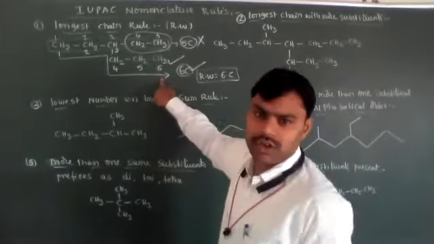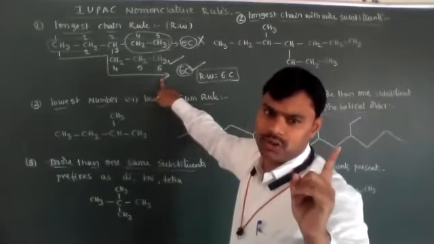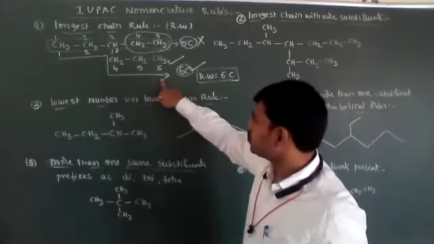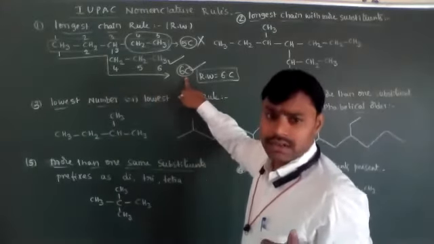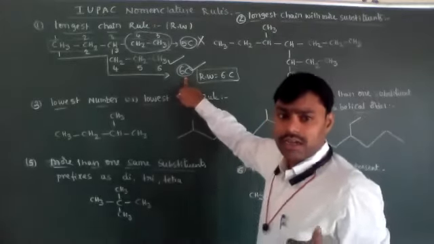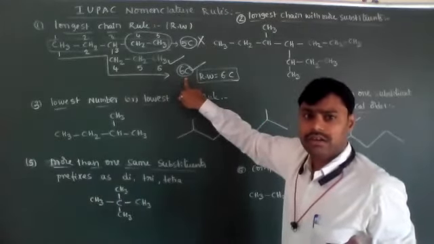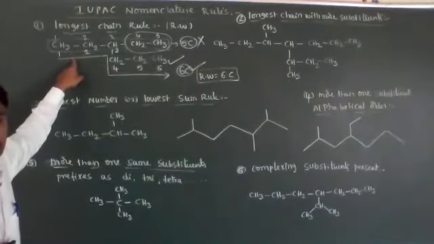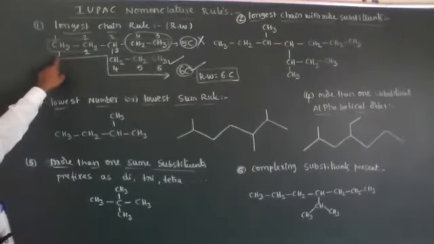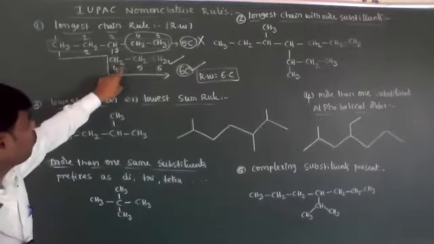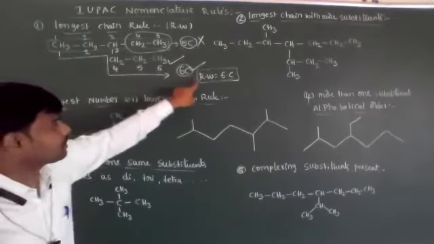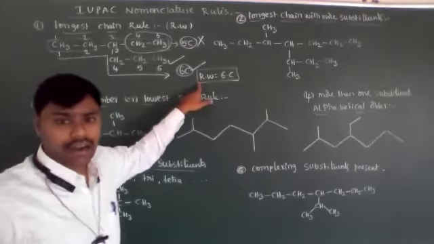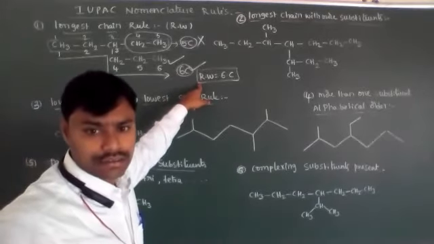Just concentrate: the first rule is the longest carbon chain rule. So the longest carbon chain is, okay, very good. We have to observe that. The chain with 1, 2, 3, 4, 5, 6 carbon atoms is the longest carbon chain.